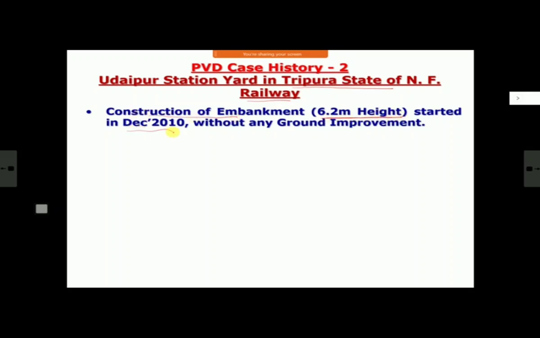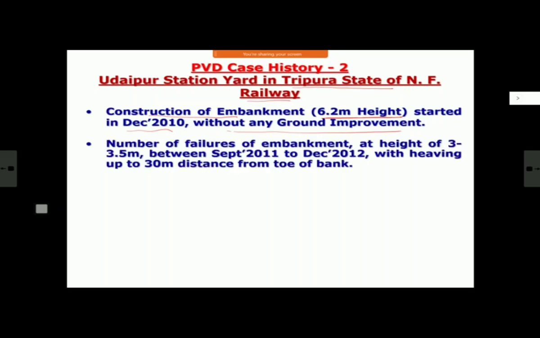And they started embankment construction in 2010 without any ground improvement. First, no ground improvement was planned. So like a normal embankment, we started building the embankment. 6.2 meter height, please remember these figures. Then, when the embankment height reached around 3.5 meter, a number of failures started. The bank started slipping. There were base failures, and for nearly 1 year, from September 11 to December 12, they were not able to construct the bank.